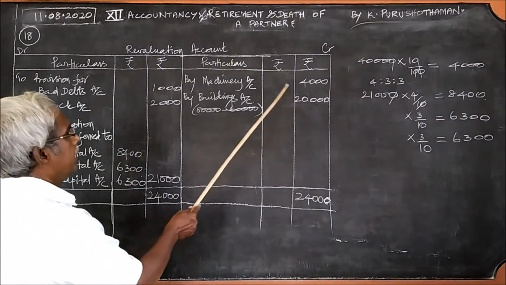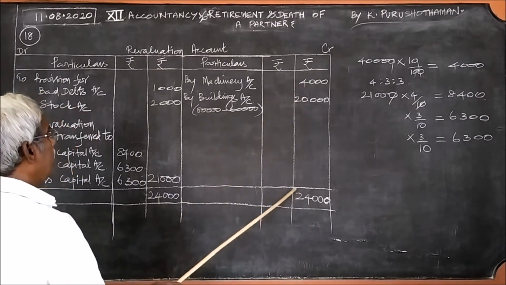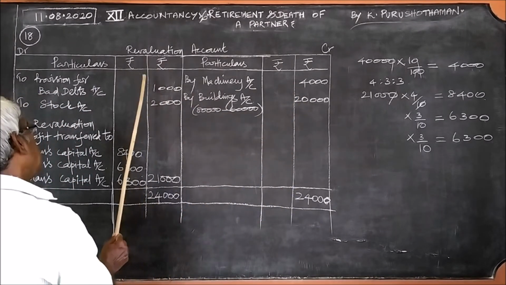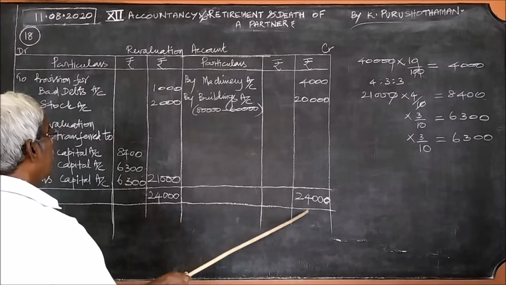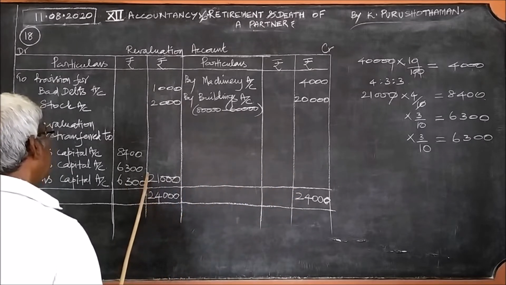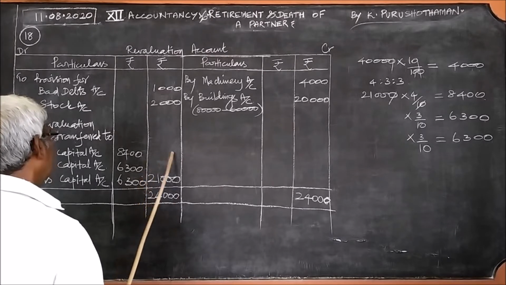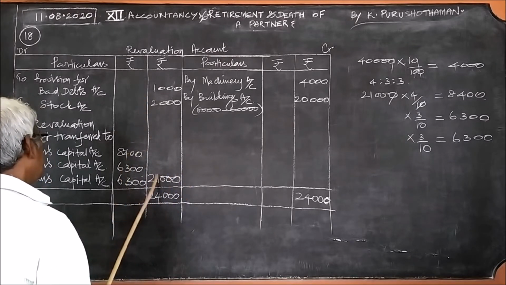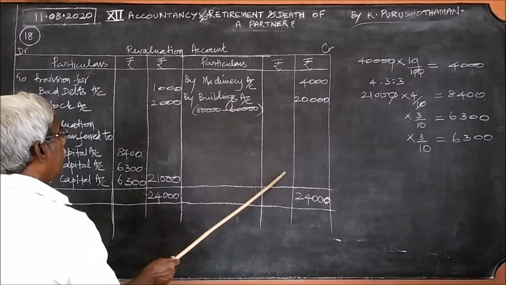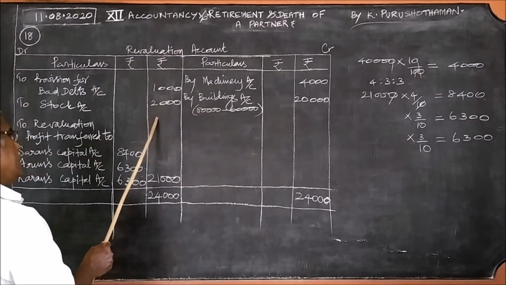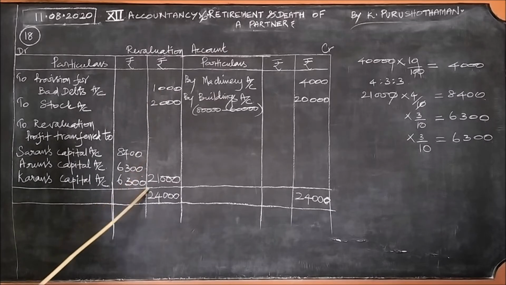Now you can find the credit side total 24,000 and the debit side total 3,000. The greater total is 24,000 on each side. And what is the balancing figure? Missing amount 21,000. This missing amount is the excess profit, because the total profit 24, total loss 3, excess profit is 21,000.